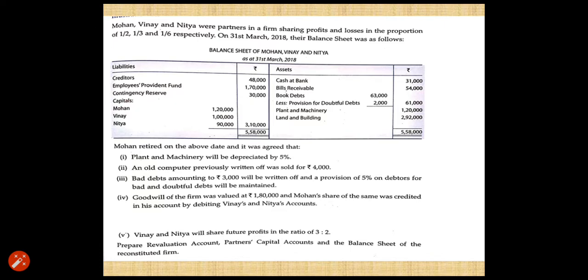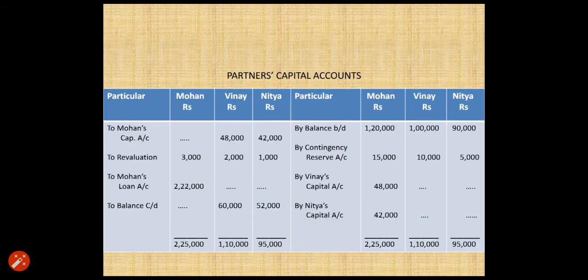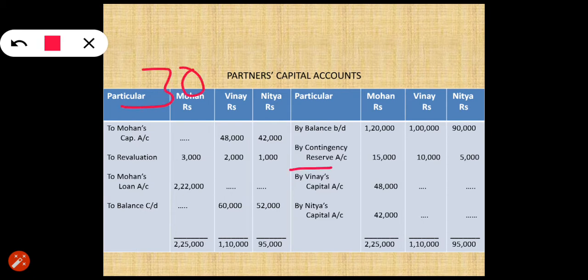So distribute it among the partners. It means as the partners are going to get the reserve, this reserve will be recorded on the credit side of partners' capital account by contingency reserve. Reserve is 30,000 which will be distributed in the ratio of 3:2:1.